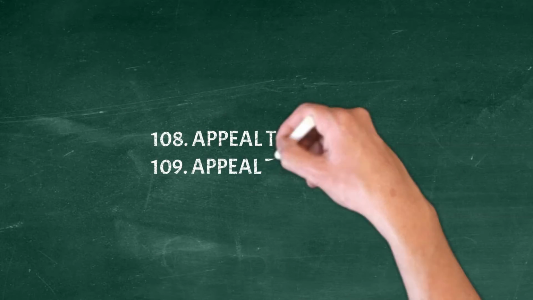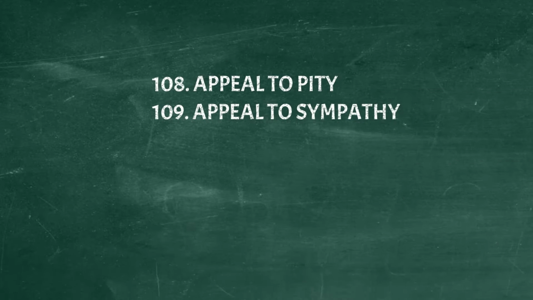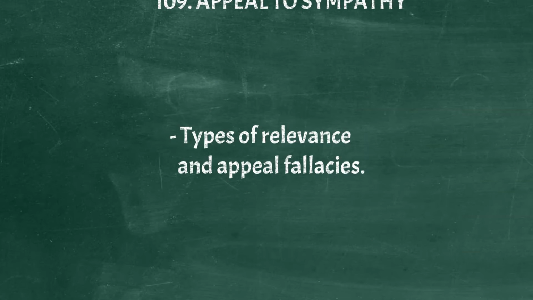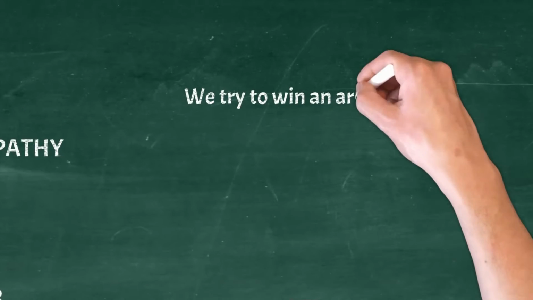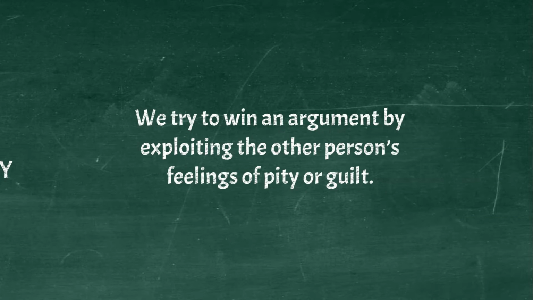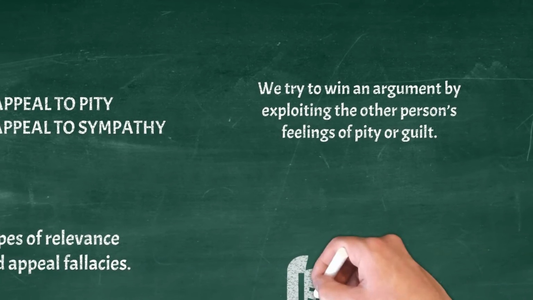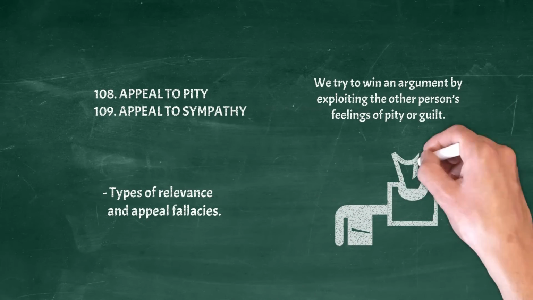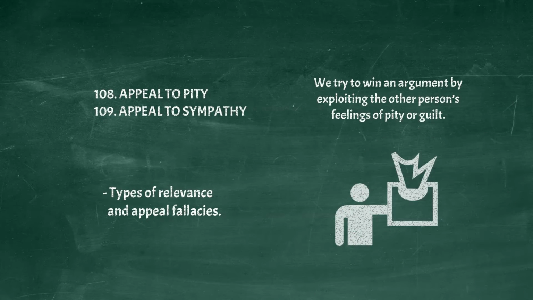Appeal to pity, appeal to sympathy. Types of relevance, and appeal fallacies. We try to win an argument by exploiting the other person's feelings of pity or guilt. Example: You really should choose me for this job. My cat is sick and I need the money.